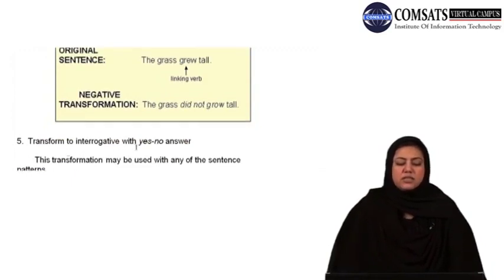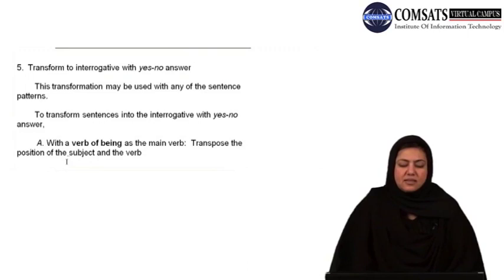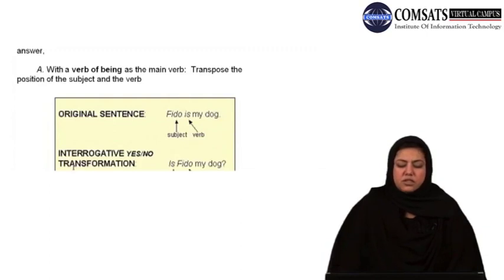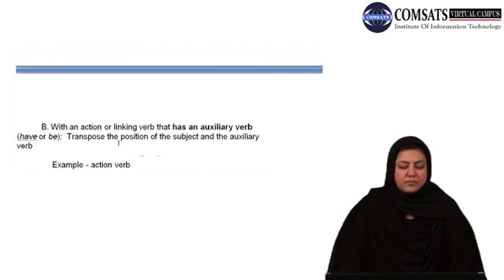Transform to interrogative with yes, no answer. This transformation may be used with any of the sentence patterns to transform sentences into the interrogative with yes, no answer. First thing you are supposed to do is, with the verb of being as the main verb, transpose the position of the subject and the verb. Fido is my dog. The auxiliary would come, of course, at the beginning. This is a very basic rule of sentence transformation, and I am sure most of you know this rule very well. However, if somebody has difficulty with this, I hope this would add to clarity.